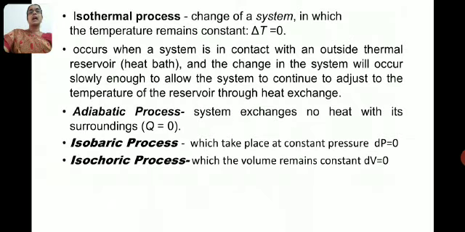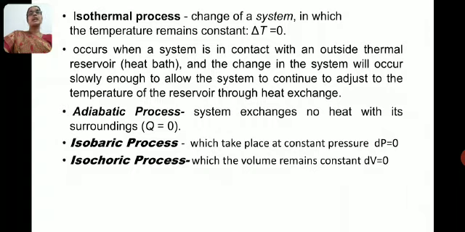The next one is isothermal process. It is a change of a system in which the temperature remains constant. In the system, pressure and volume are variable, but temperature is constant. Delta T is equal to 0. When a system is in contact with an outside thermal reservoir, the change in the system will occur slowly enough to allow the system to continue to adjust to the temperature of the reservoir through heat exchange.